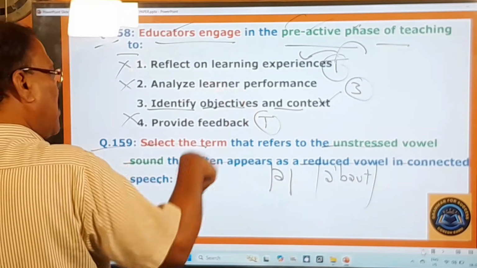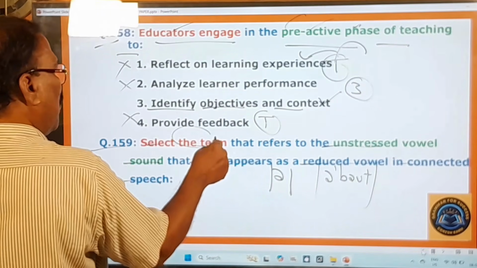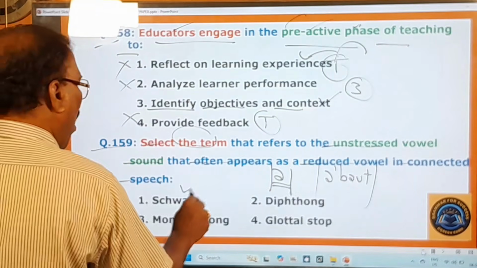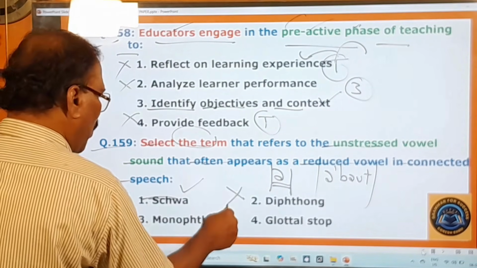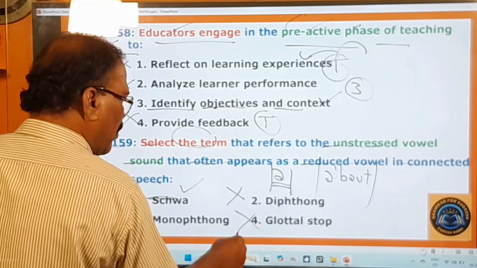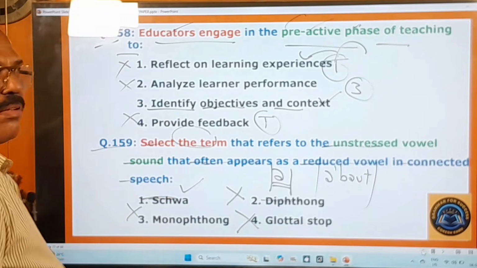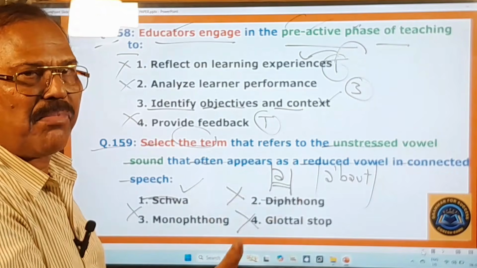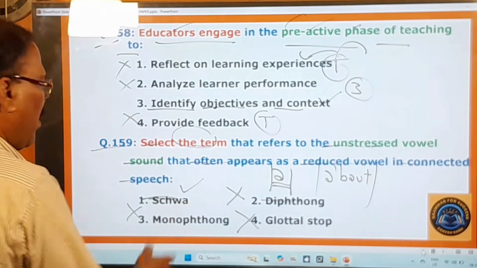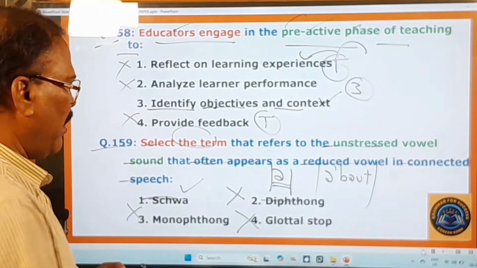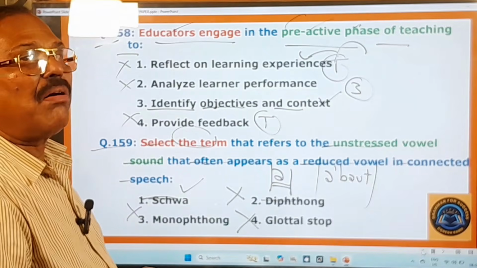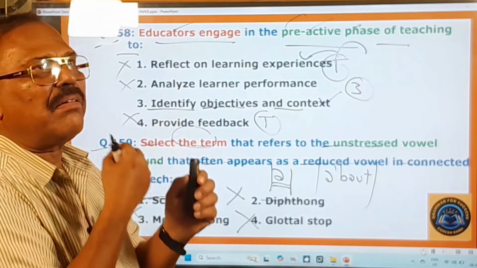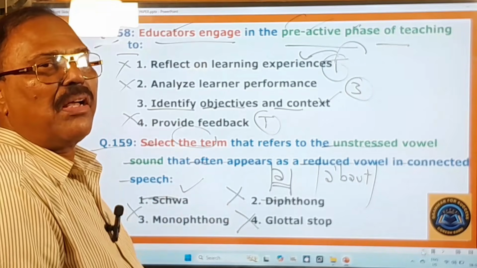What is that unstressed vowel called? What is the name given to that most unstressed vowel? Schwa. Not diphthong, not monophthong, not glottal. Diphthong means it's a vowel in which one vowel glides over the next vowel within the same syllable. Monophthong means a pure single vowel, and glottal, for example, when the vocal cords are brought together when the sound is produced, that's called a glottal stop.